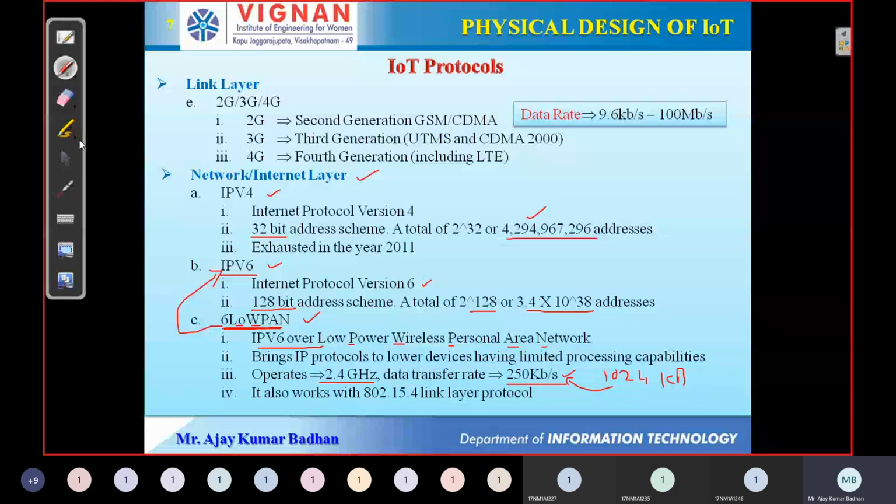It works on the 802.15.4 link protocol, which was already discussed in our physical layer. Based upon this protocol, these network layer protocols are working. Is it clear? Next, we'll go to the next layer.